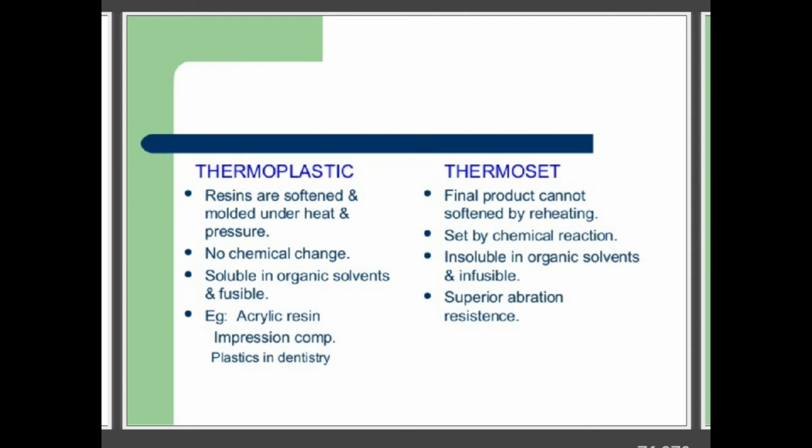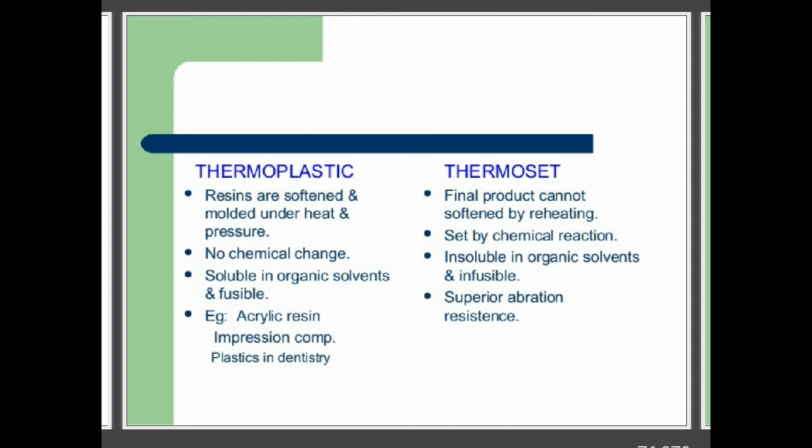If we shortlist the differentiation, thermoplastic resins will be softened and molded under heat and pressure, whereas the final product of a thermoset cannot soften by reheating. In thermoplastics there is no chemical change, whereas a thermoset sets by chemical reaction.